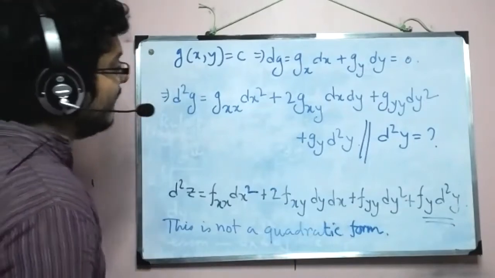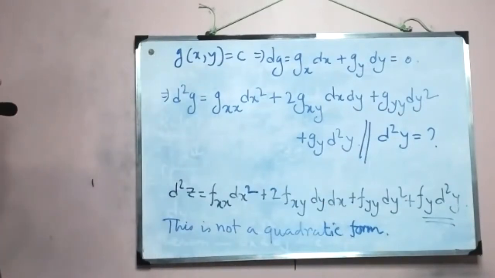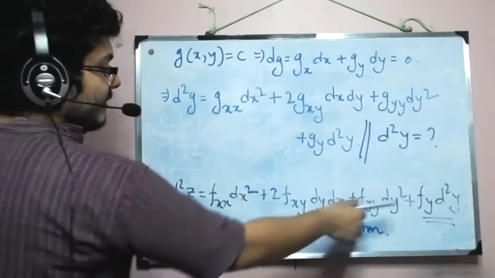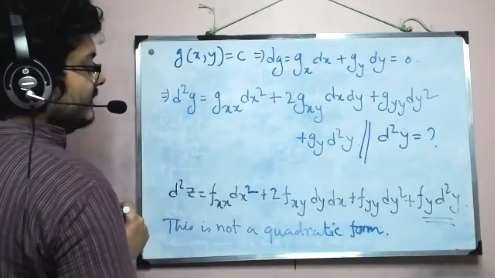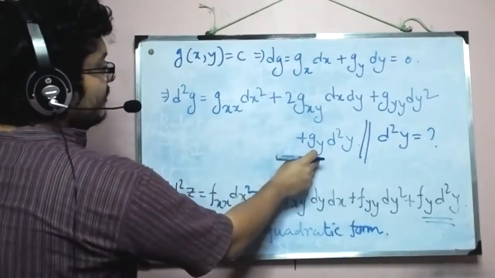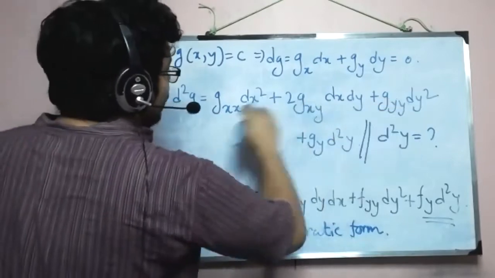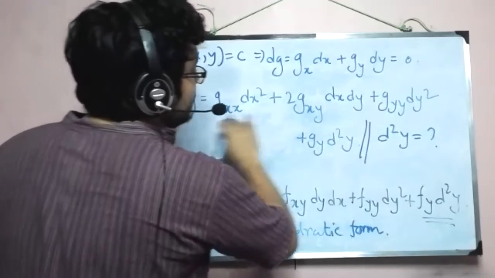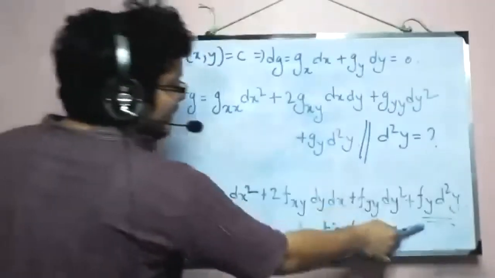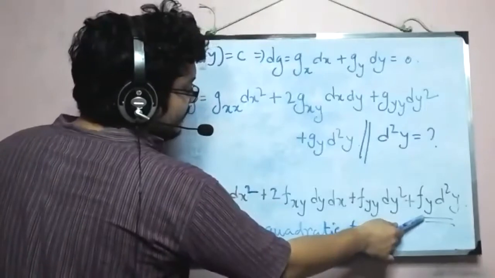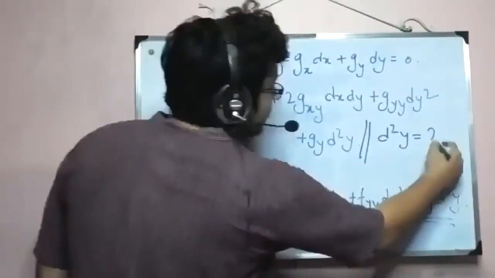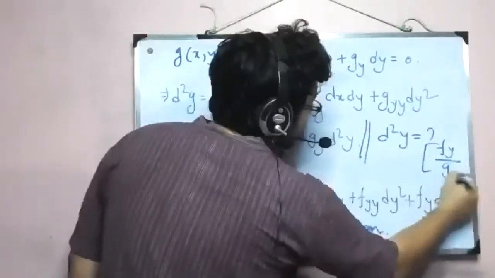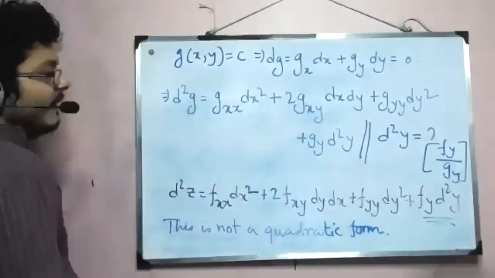If I do that, then you can imagine that this gy will come as a denominator for all these expressions, right? Because it is gy d2y. So we will have gy as denominator everywhere. And since this d2y is multiplied by fy, we will have a term which will be fy divided by gy. Can we agree on that? I'll say it again.